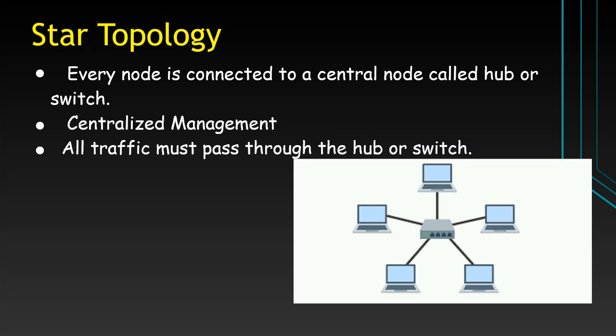Star topology. Every node is connected to a central node called a hub or switch. Centralized management: in star topology, all traffic must pass through the hub or switch. In this topology, all the nodes are connected to the hub through cables. The hub acts like the network server. All the nodes send data to the hub and the hub broadcasts the data to each node in the network. Each node in the star topology has its own dedicated link to the hub. It can be implemented using twisted pair, coaxial cable, and fiber optic cable.